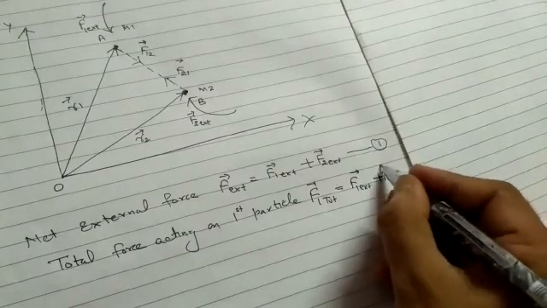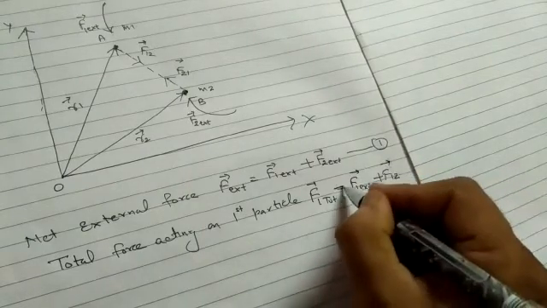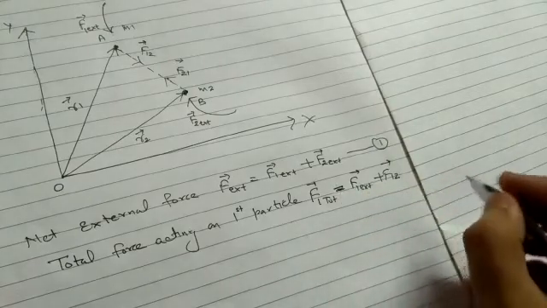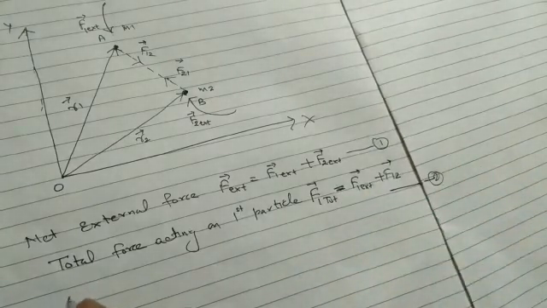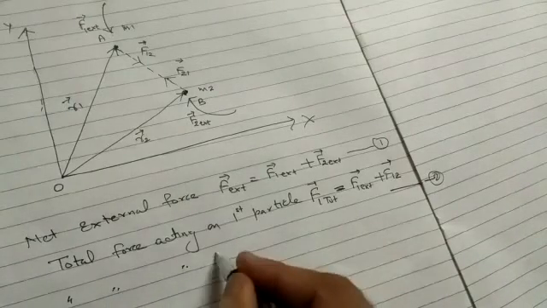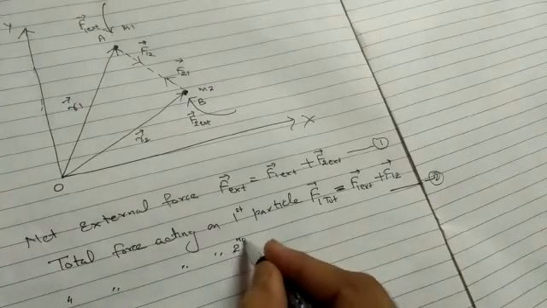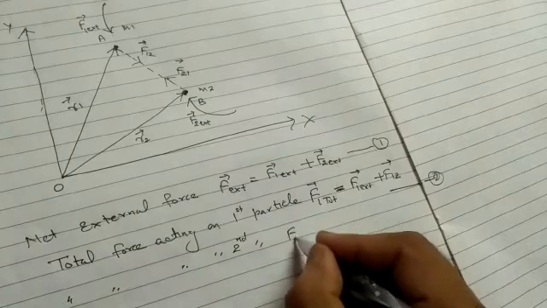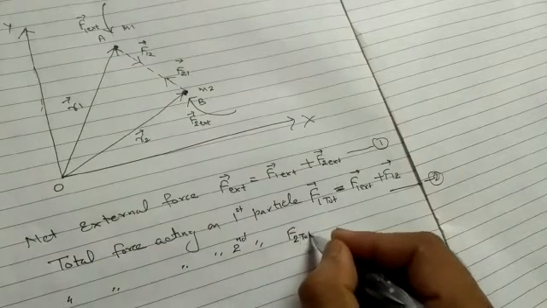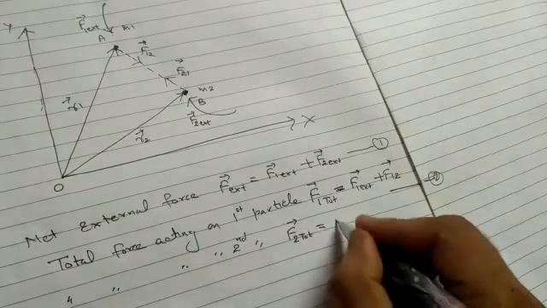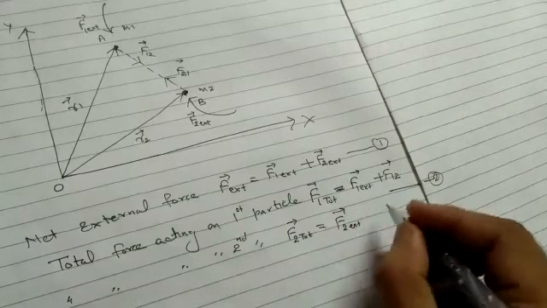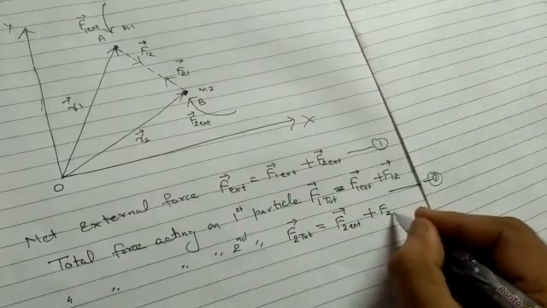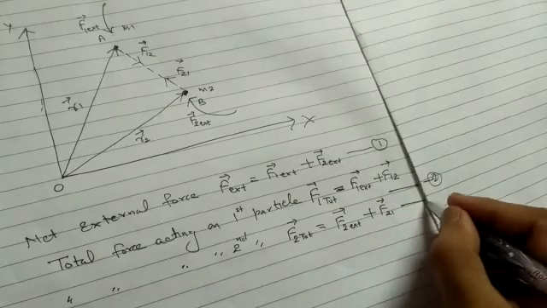F12 means the force acting due to mutual interaction. Let this be the second equation. Likewise, the total force acting on the second particle, F2 total, is equal to F2 external force plus F21, the mutual interaction force.